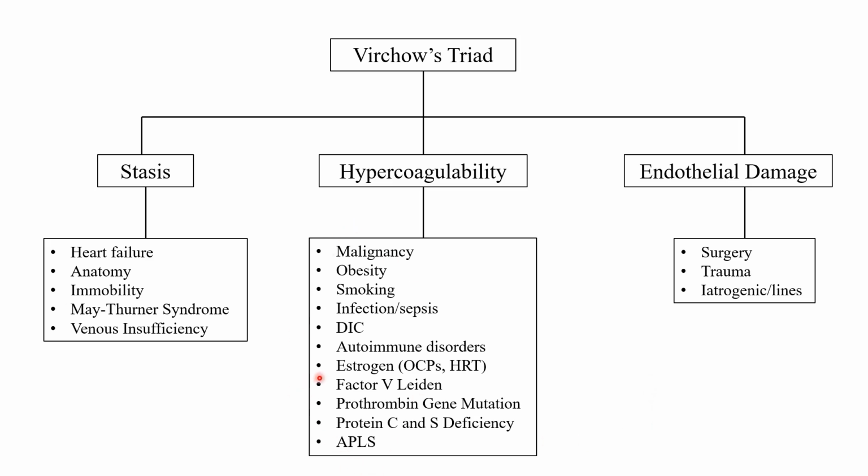So don't just think about the inherited or the acquired genetic sort of causes. Think about the lifestyle-related things as well. And finally, endothelial damage, right? Because remember, when endothelial cells are damaged and broken up, they release tissue factor, so that sets off our coagulation cascade. You have platelet adhesion after that type of thing. So with endothelial damage, self-explanatory, right? If you've had surgery, trauma, or lines like PICC lines, midlines, even IVs, central lines, all sorts of things will cause endothelial damage.